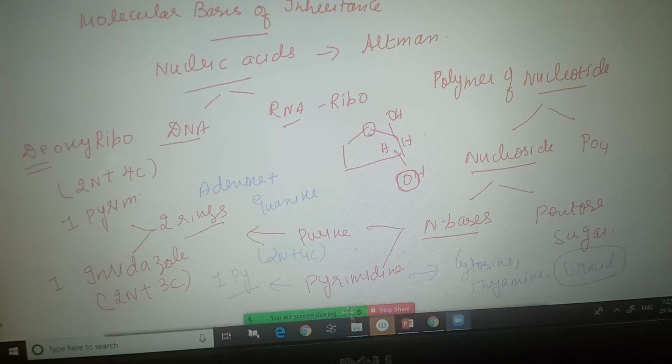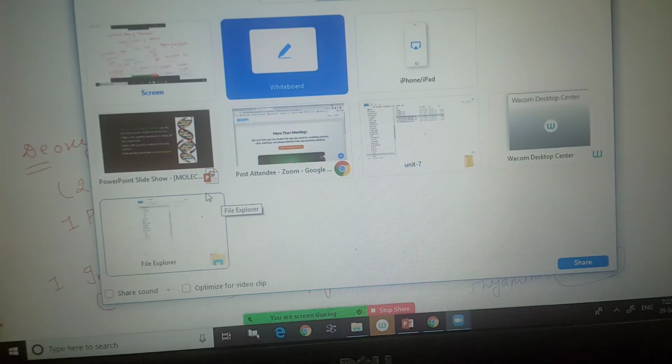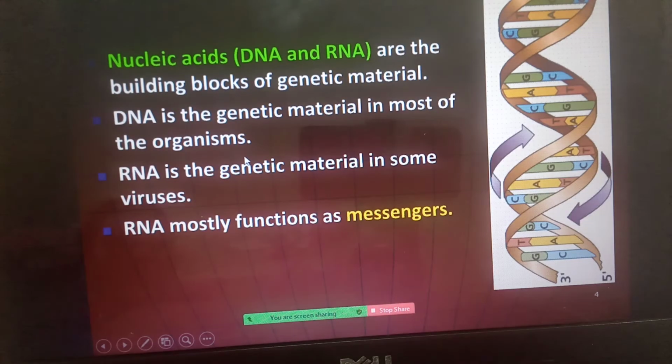Okay, now we look at the PPT. The nucleic acids, DNA and RNA, are the building blocks of genetic material. They serve as genetic material.